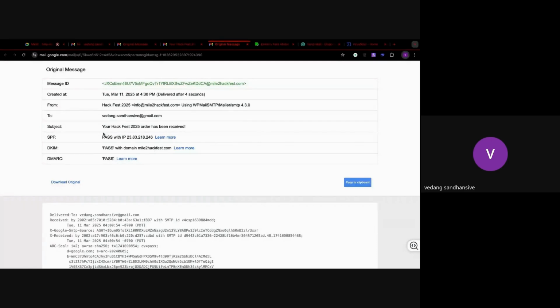We can see the SPF, DKIM, and DMARC will be passed. So this is how we can understand that email spoofing happens on the internet. And this is not the only way. There are multiple techniques in the backend which hackers can use, and they can bypass this particular thing.